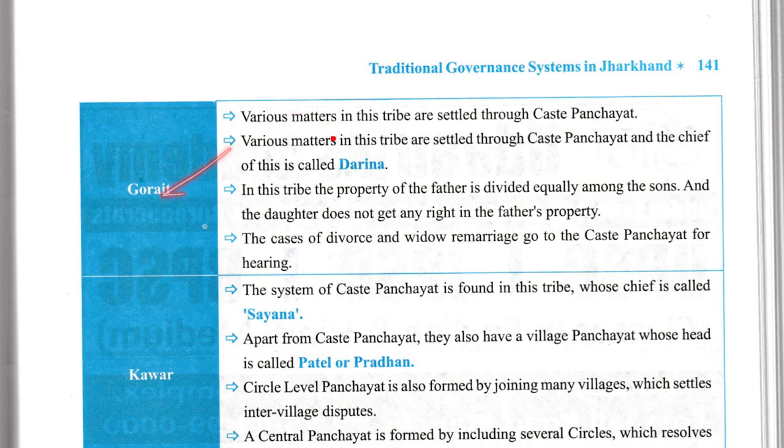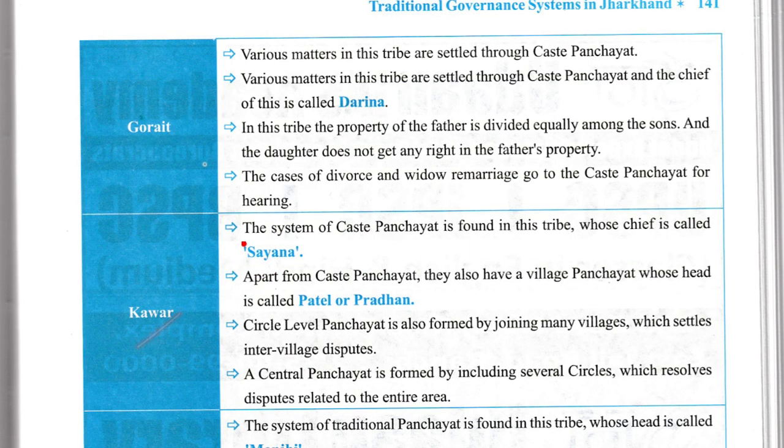Now, Goraith. Various matters in the tribe are settled through the caste panchayat, and the chief of this is called Darina. In this tribe, the property of the father is divided equally amongst the sons, and the daughters do not get any right in the father's property. The cases of divorce and widow remarriage go to the caste panchayat for hearing.